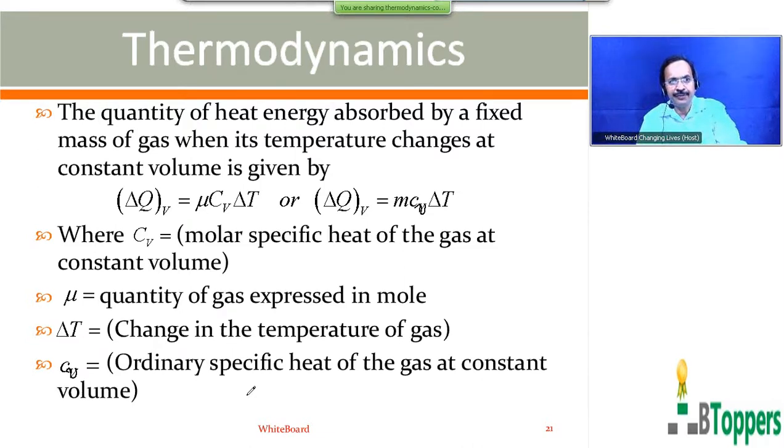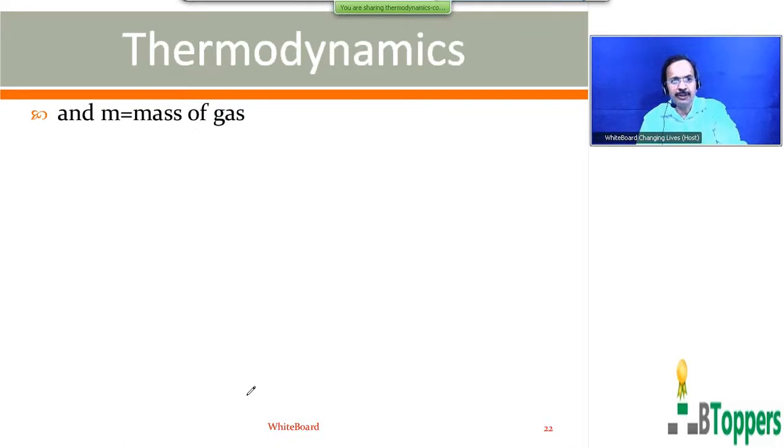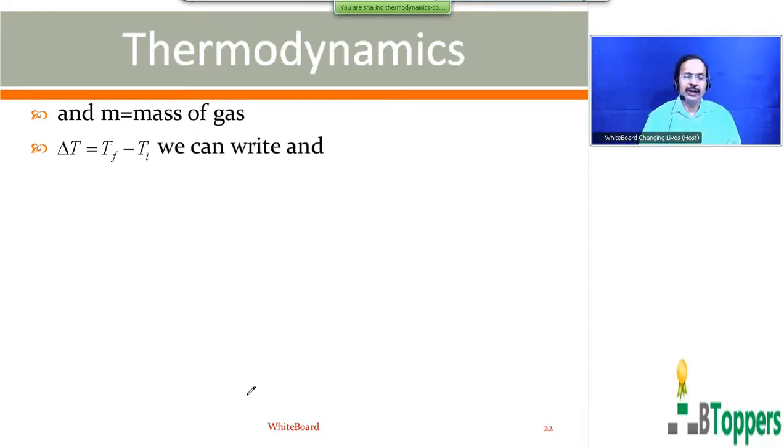Then look at the next slide here. Small m is the mass of the gas. Delta T equal to Tf minus Ti. That is, Ti is the initial temperature of the gas, and Tf is the final temperature of the gas.